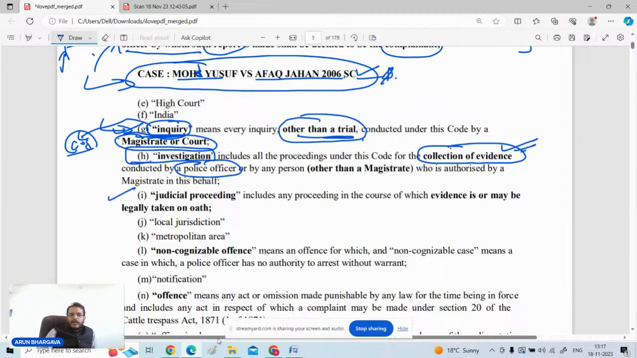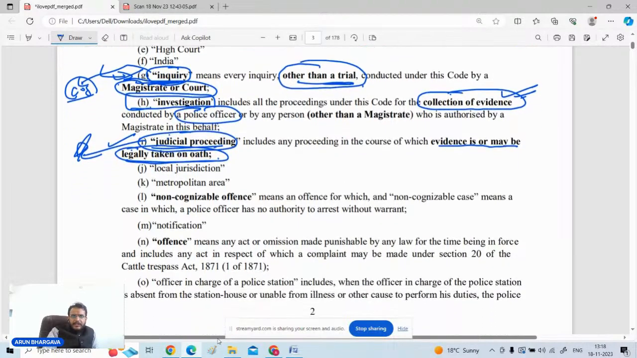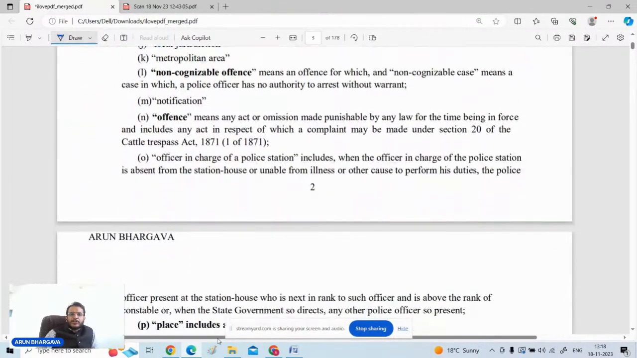Okay. The next thing is, what is a judicial proceeding? With respect to the judicial proceeding, any proceeding wherein evidences are legally taken on oath, if such kind of proceedings are taken up, then such proceeding will be called a judicial proceeding. Now, the next definition which is important for you is the definition of non-cognizable offense. As I stated, in non-cognizable offenses, a police officer has no authority to arrest without warrant.